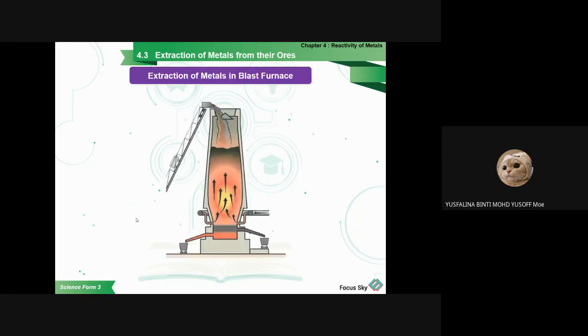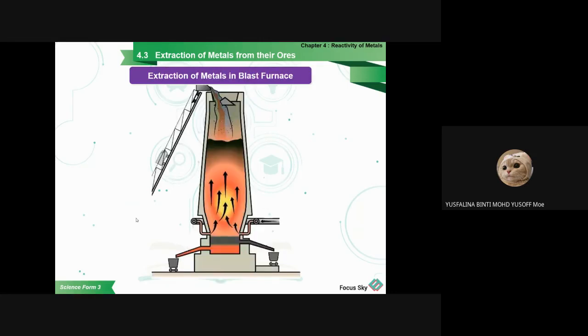Okay, extraction motor. So this is the blast furnace. The process: first, as I already told you, you have to wash the tin ore to remove the impurities. Then you have to react it to remove the phosphorus. And the third, you have to mix the coke, the calcium carbonate, and the iron ore.